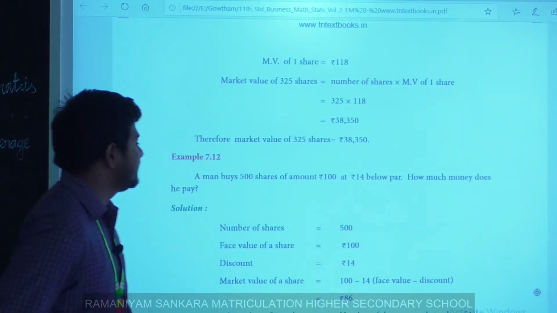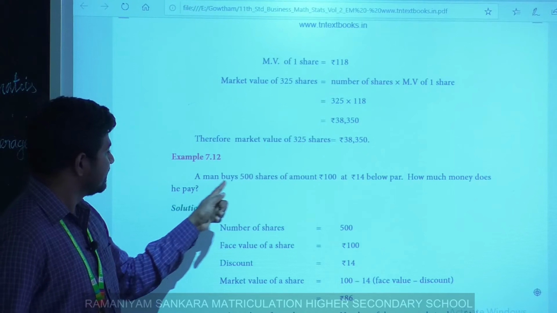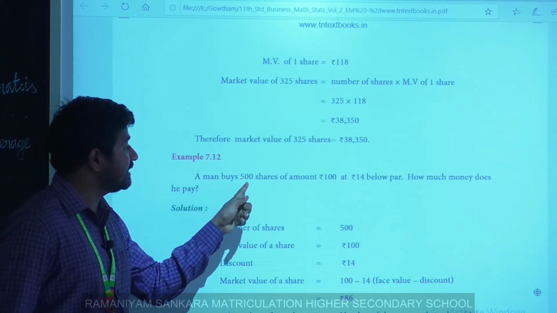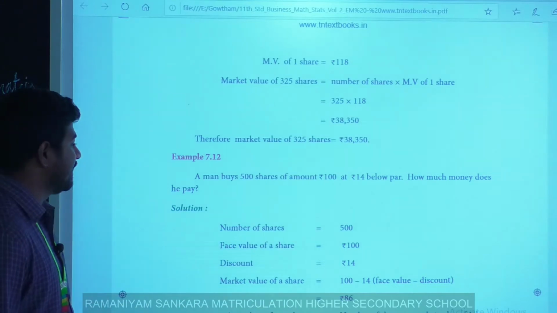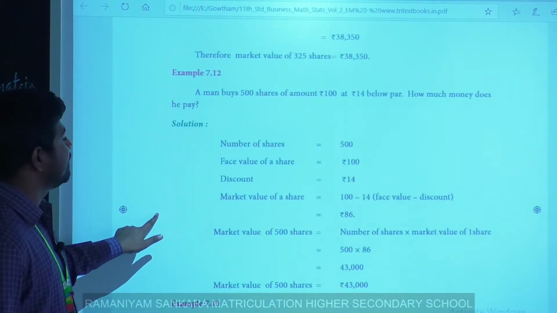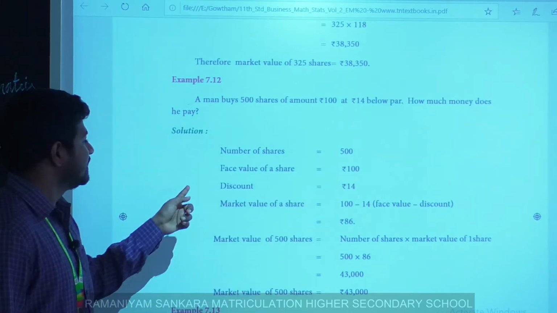Next, a man buys 500 shares of amount rupees 100 at 14 below par. How much money does he pay? First, here a man buys 500 shares. Here the number of shares equals 500. Next, the face value of a share is 100. Discount.